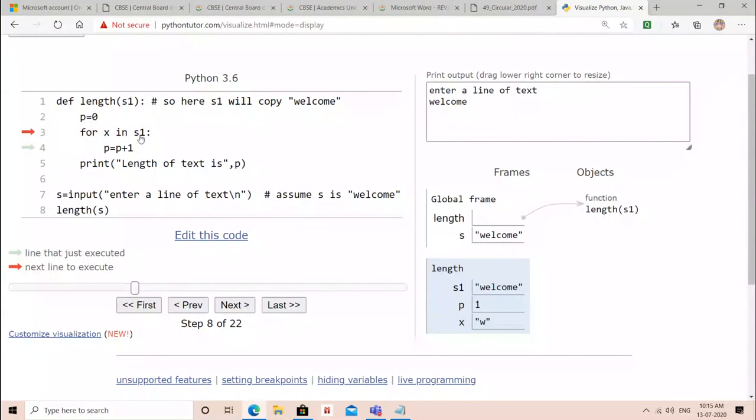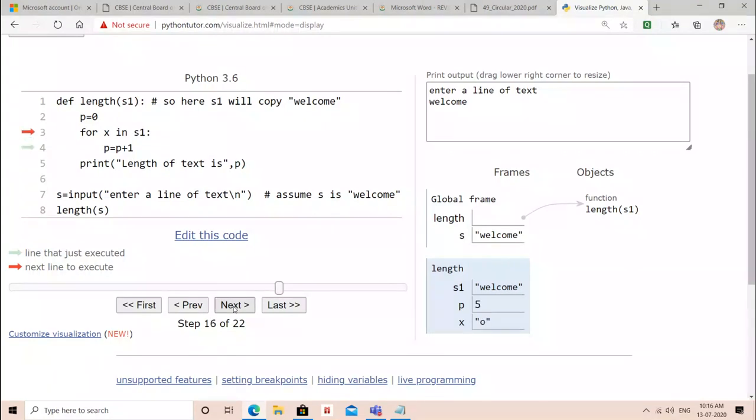Now next time the loop will run. E will be assigned in X. See here, E is assigned. Okay, we got it. Since the assignment is successfully done, again P will be increased by 1. 2 हो गया, ठीक है. Next time the loop will run. Now the next value will be assigned, that is L. L आया. P will be increased by 1. 3. Next value will be assigned, which is C. P will be incremented by 1. 4. Next value assign हुई O. P will be increased to 5.